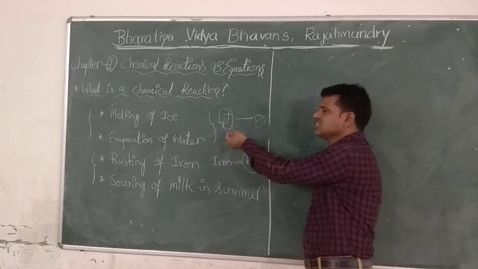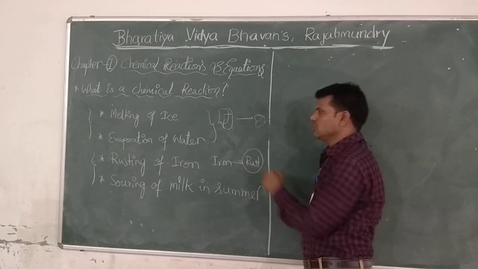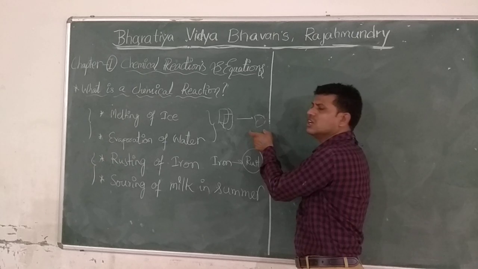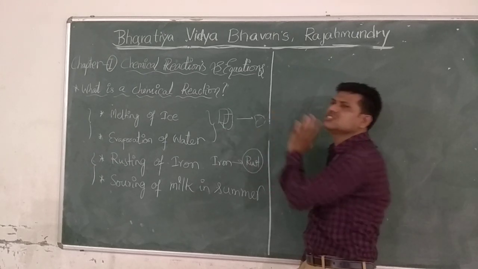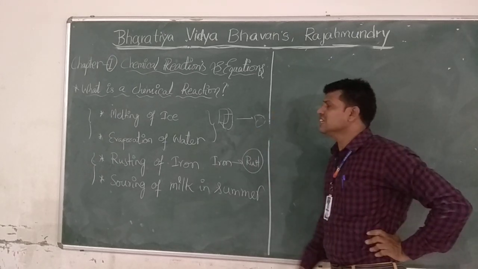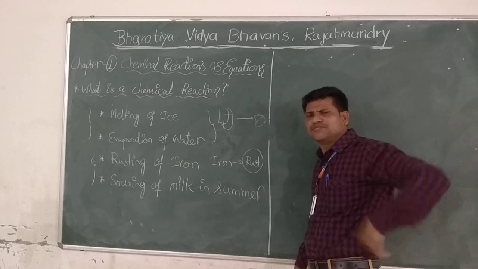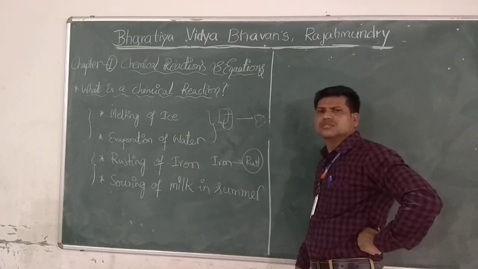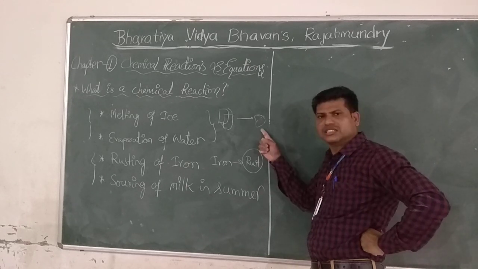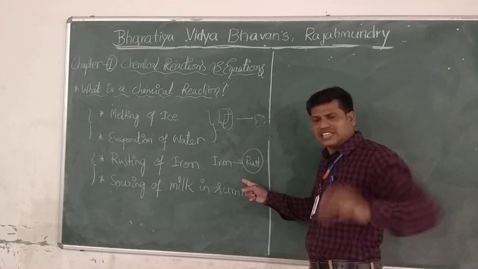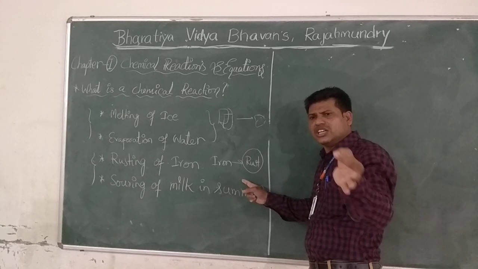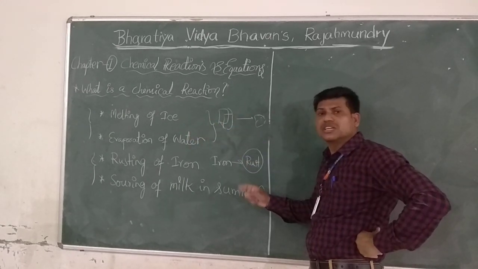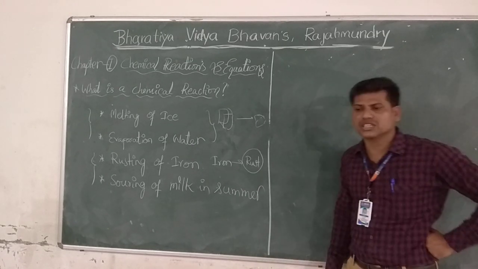Ice is in the solid form. This is in the liquid form only. But the change is observed here, that means solid to liquid. Of course, this type of change is known as a physical change. That means a change in which no new chemical compound is formed is known as physical change. On the other hand, a change in which a new chemical compound is formed is known as chemical change. These are very important definitions.